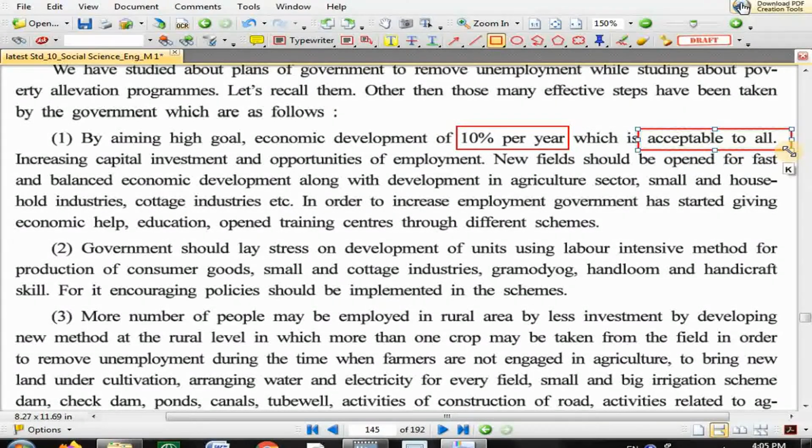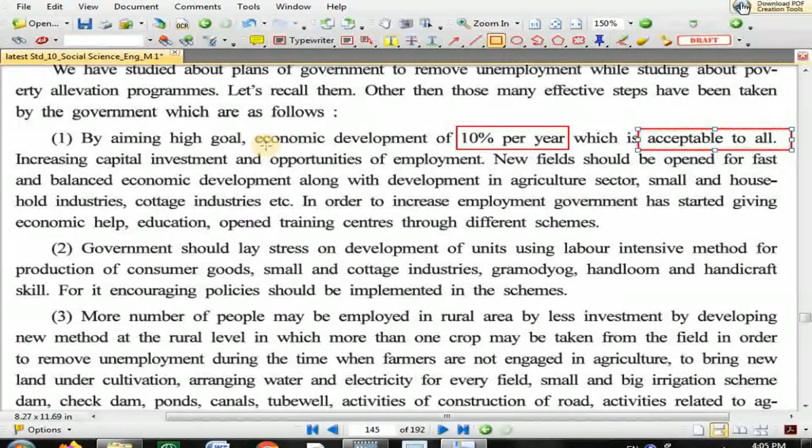If you achieve economic development of 10% per year, then automatically employment opportunities will be generated. Economic development of 10% means that every year financial development has to be increased by a minimum of 10%.